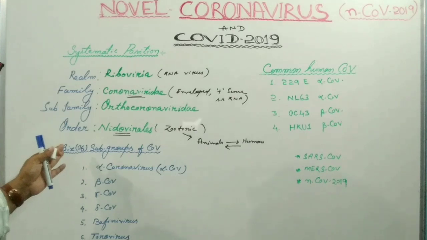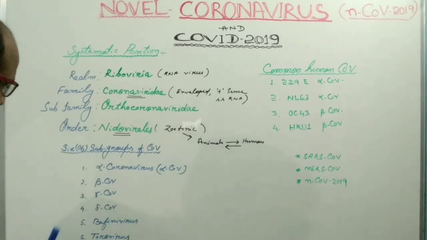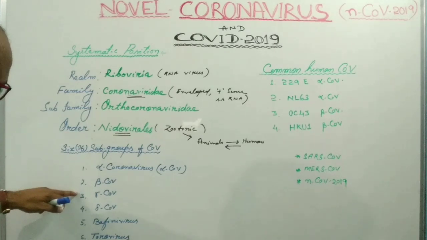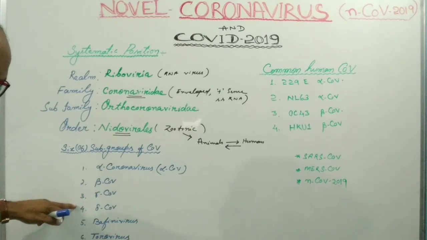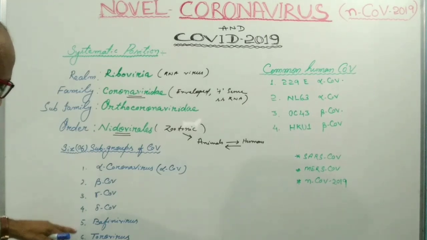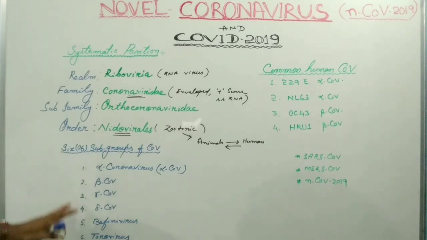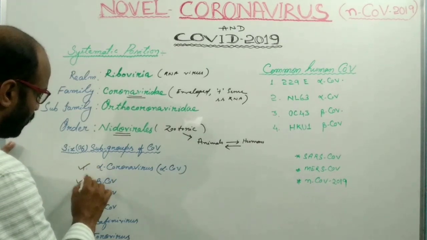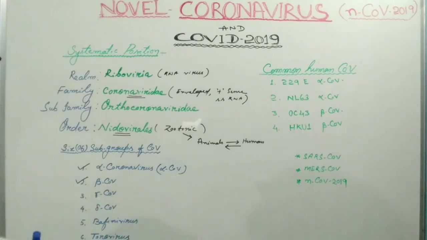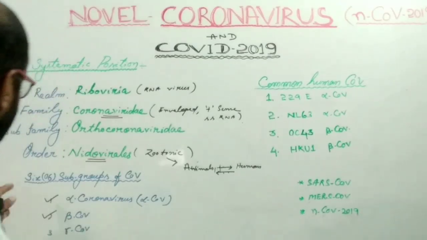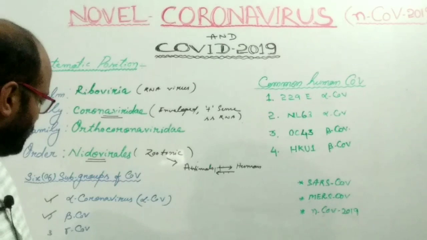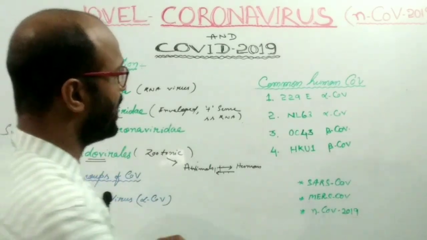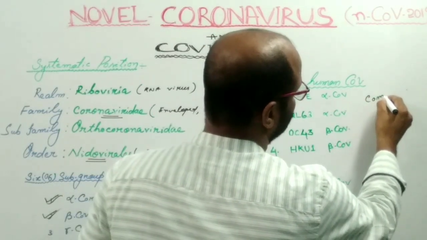There are 6 subgroups of coronavirus: the alpha coronavirus, beta coronavirus, gamma coronavirus, delta coronavirus, Buffini virus, and torovirus. Out of these, the alpha coronavirus and the beta coronavirus may infect humans. Out of these 6 subgroups, only alpha and beta can infect humans and cause the common cold.